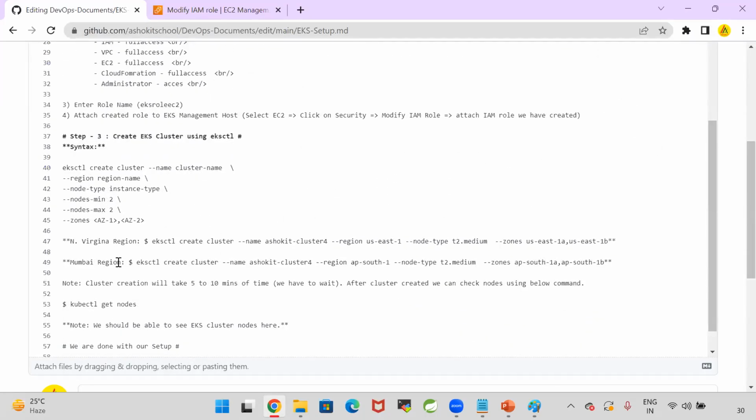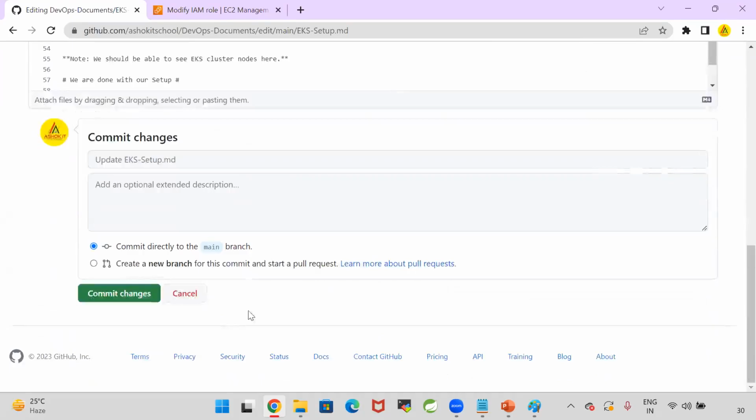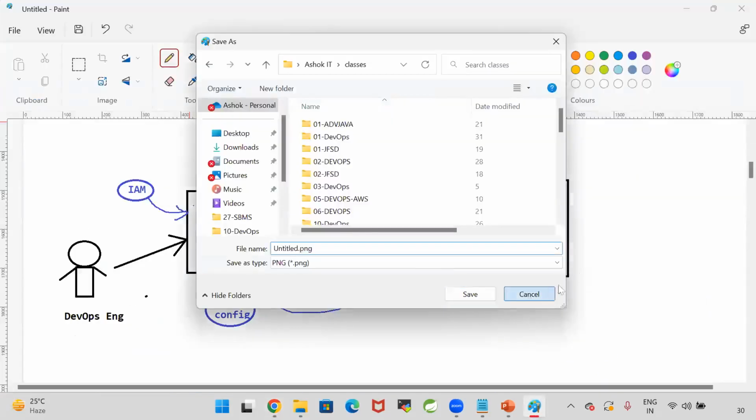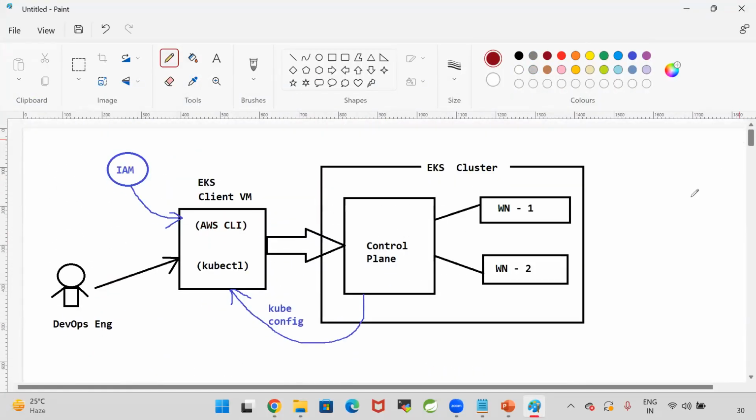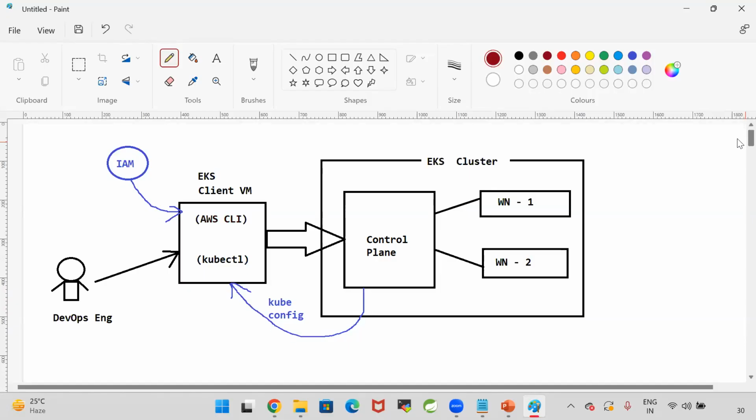Hello, sir. Can you go to the first picture you showed me? One minute. Yes, here, for the EKS cluster creation, the client machine we are creating is Ubuntu 20.04.